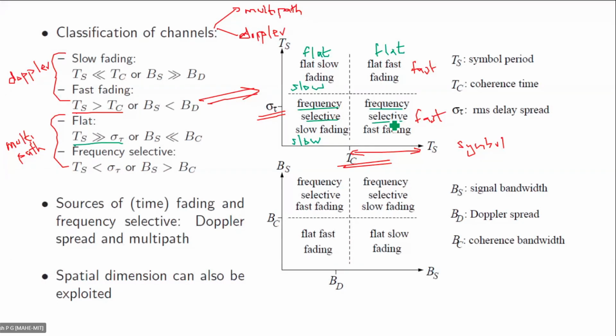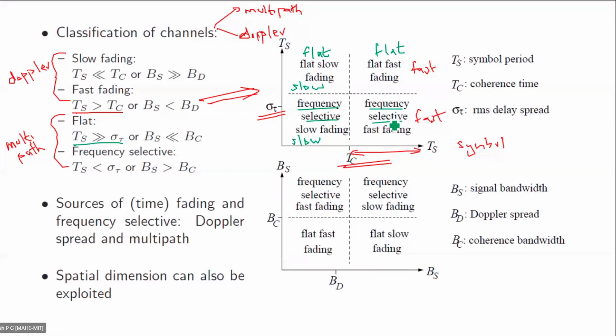So put together, we can classify the entire region as quadrants: first, second, third, or fourth. So there are 4 quadrants. In the first quadrant, we'll be having flat fast fading. In the second, flat slow fading.